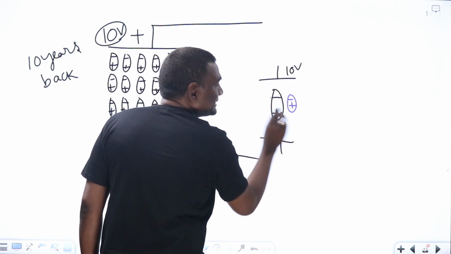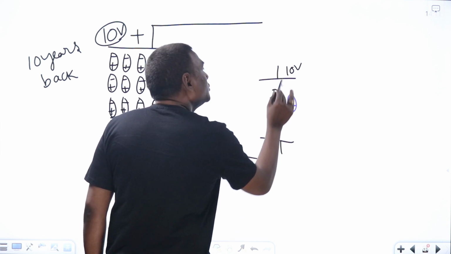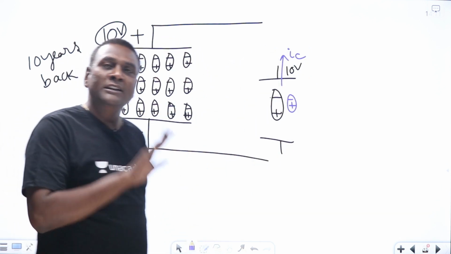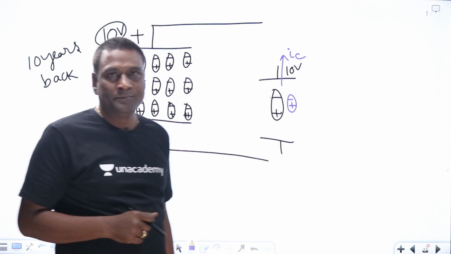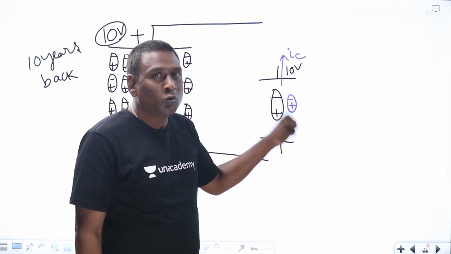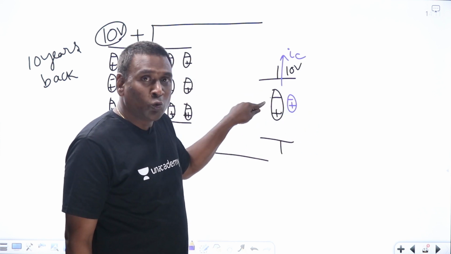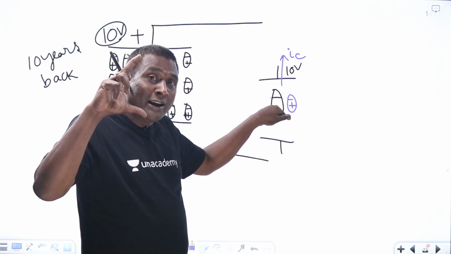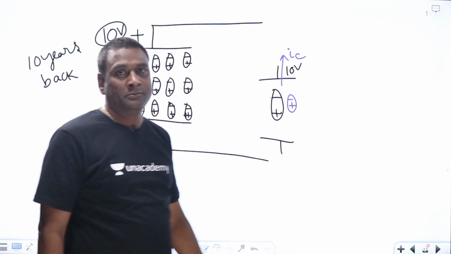This negative is coming down, positive is going up. So current should be there. Without current, you cannot change voltage in the capacitance at all. Now, in order to move from 10 volts to 5 volts, compulsorily positive should go up and negative should come down, such that the distance of the dipole is reduced. While reducing that, current has to come.